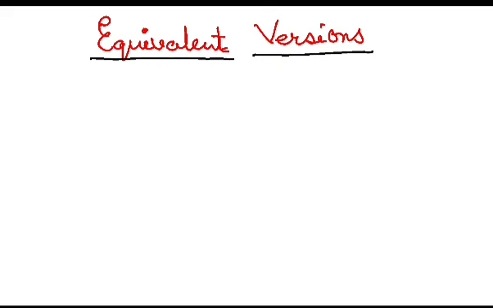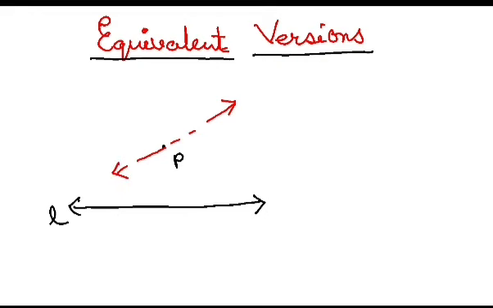So the first is, if we have a line, let's say L. Let me draw the line here. Let's say I have a line L, and then let's say there is a point P. For every line L and for every point P that is not on L, how many lines can you draw through this P? Through one point I can draw many lines, right? This is one line. I can also draw one line like this.